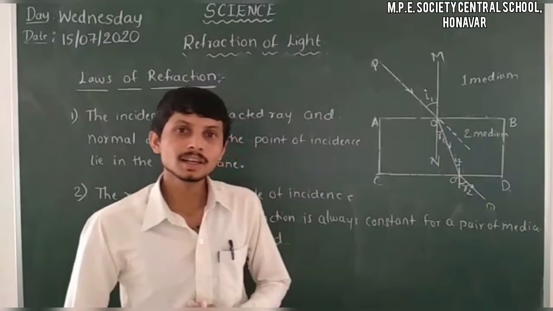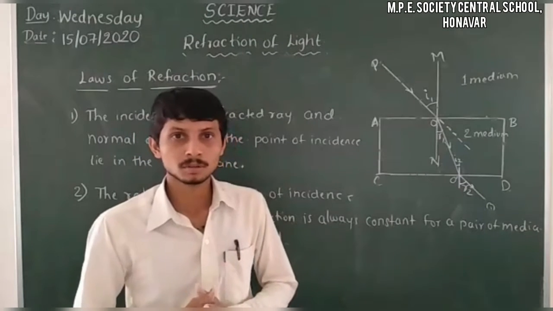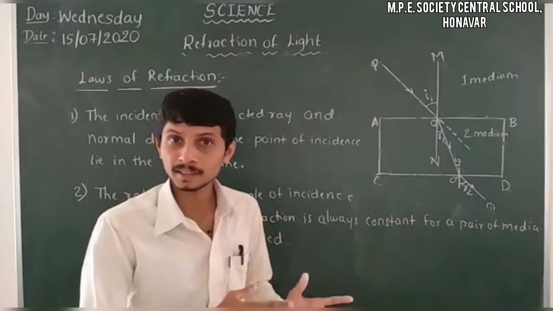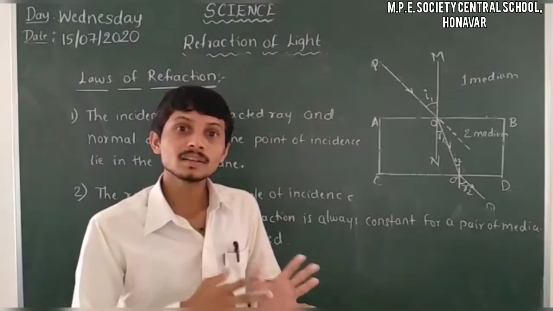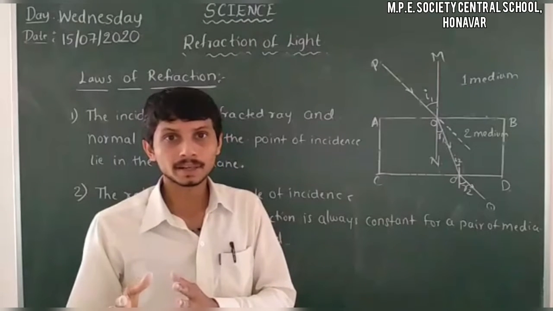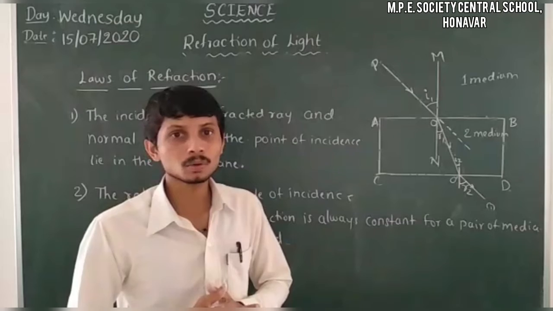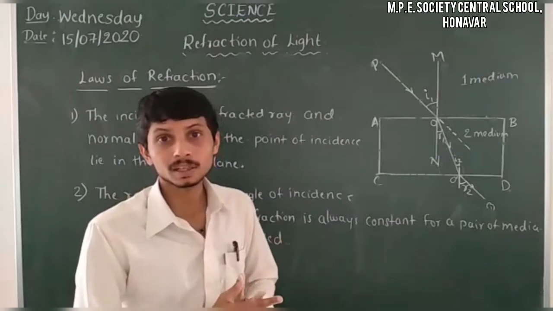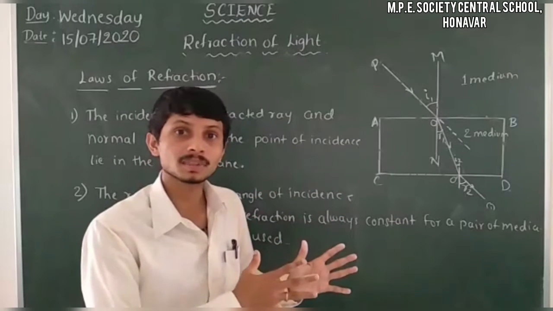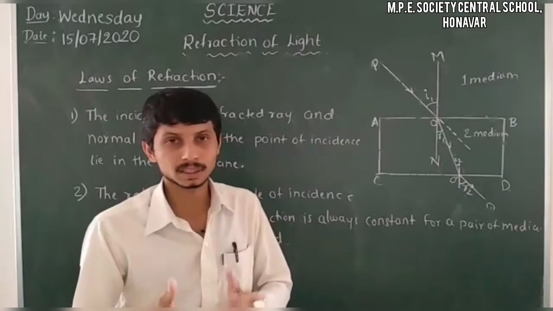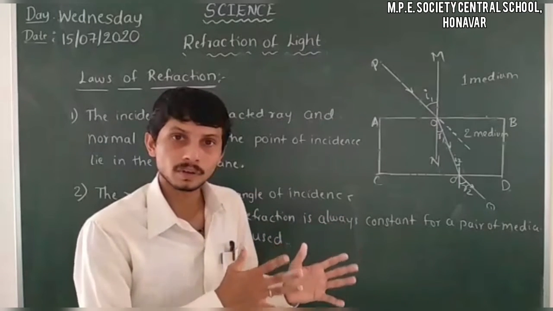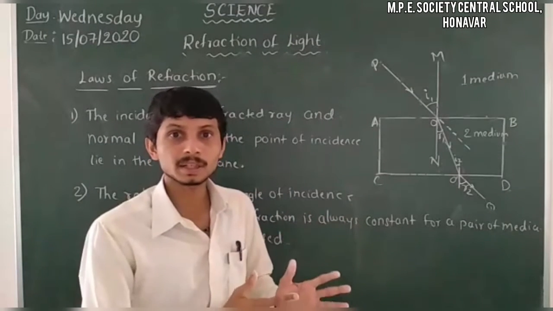Here I will give you some notes related to the refraction of light and the refractive index of light. Let us know about the ray behavior when light passes from a rarer medium to a denser medium, and what happens when a ray of light passes from a denser medium to a rarer medium.